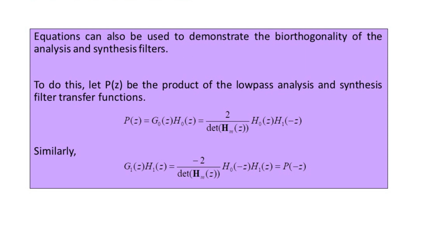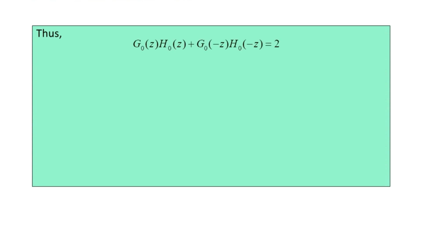So therefore we write G0 of Z into H0 of Z added by G0 of minus Z into H0 of minus Z is equal to 2.